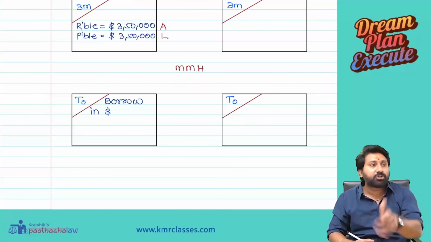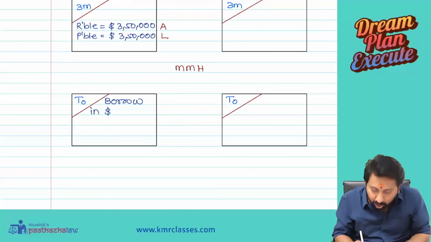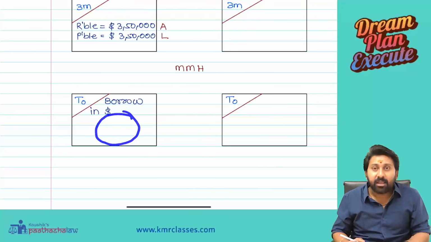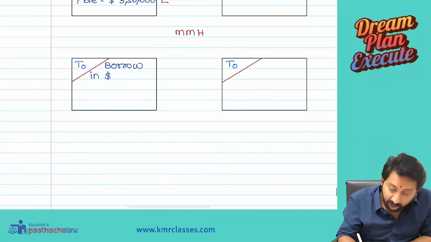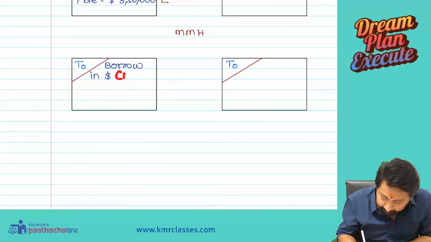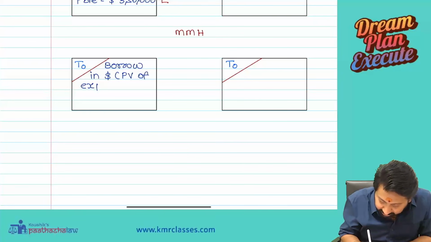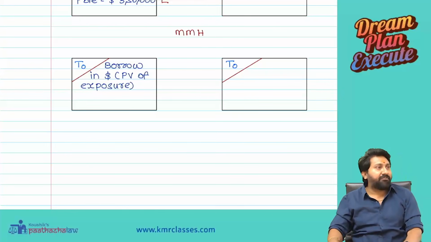It should not be more, it should not be less. Therefore, how much do I need to borrow today? I need to borrow less than 3,50,000. How much? That's why this concept came: present value of exposure.